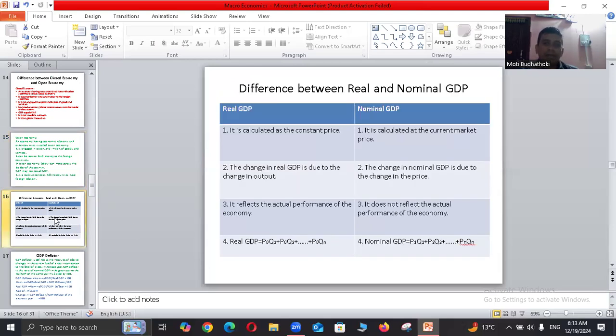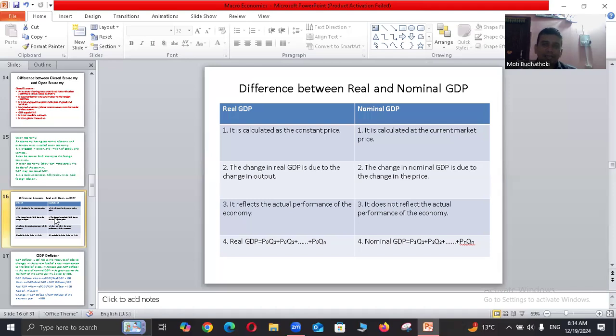Now, the difference between real GDP and nominal GDP. What is real GDP and what is nominal GDP? Real GDP is calculated at constant prices, and it is determined for a certain period of time. But nominal GDP is calculated at the current market price. It is calculated by observing and finding the present market price.